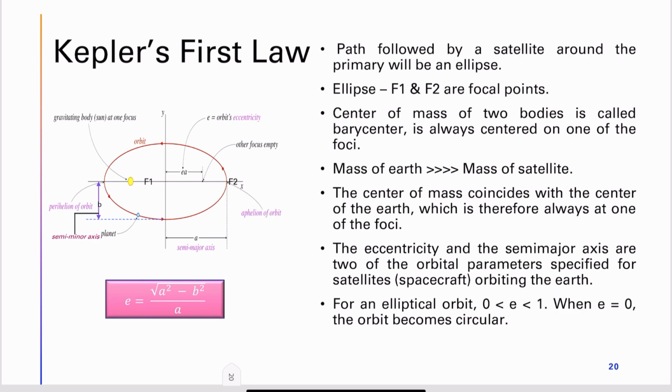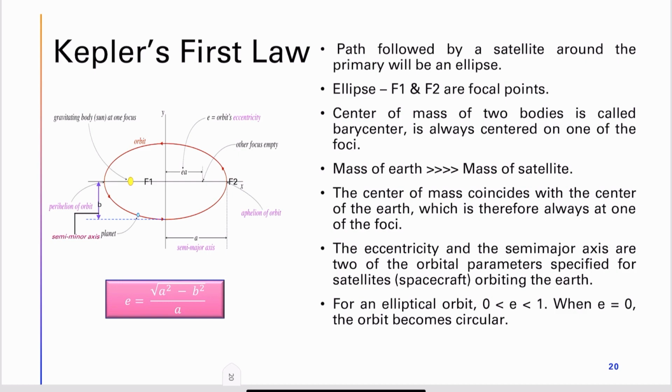If we consider the Earth and Sun, we know that Earth is revolving around the Sun. The mass of the Sun is very high compared to the mass of the Earth. In that case, the center of mass of these two bodies, Earth and Sun, lies at the center of the Sun.